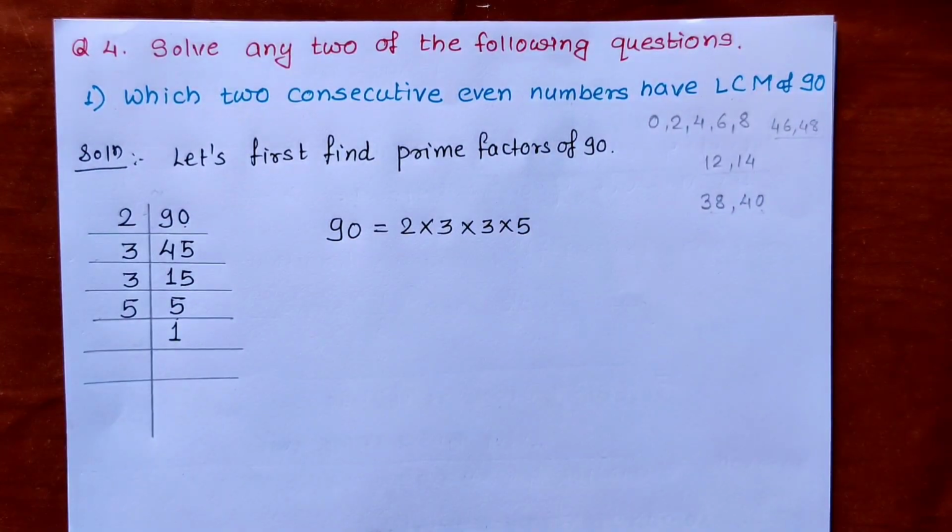Now let us check the pairs of these numbers. If we make two pairs of these prime factors of 90, do we get even numbers?